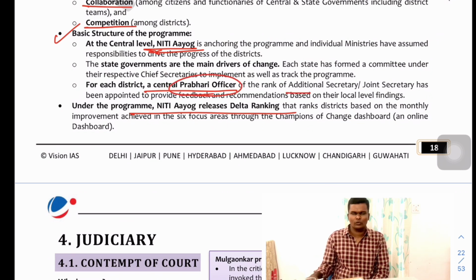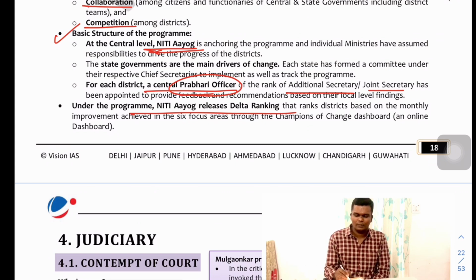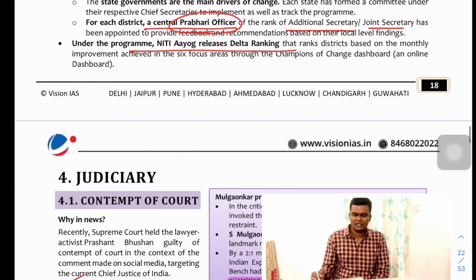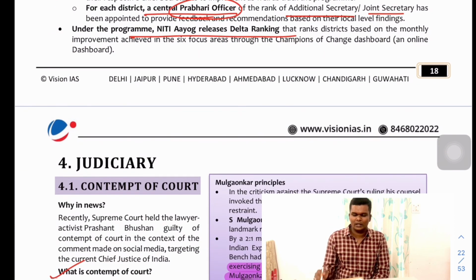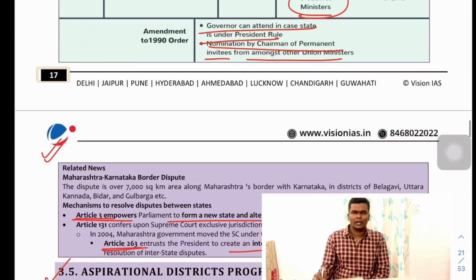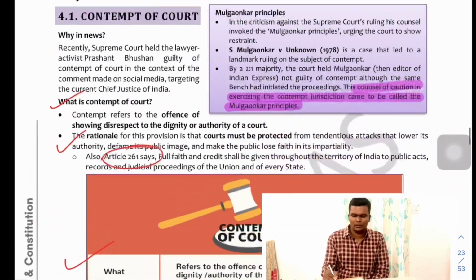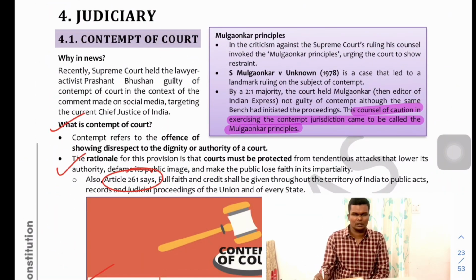Just a committee has been formed in some of the states, and at the district level they have a central Prabari officer at the rank of additional secretary or joint secretary to provide the feedback and recommendation to the local committees based on the local level findings. Fine. And it releases delta ranking for ranking the districts based on the particular achievements in a particular month. Fine. So this is with respect to your aspirational district program.